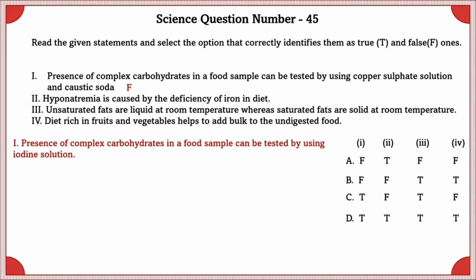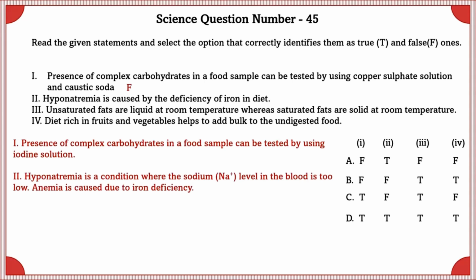Hyponatremia is caused by the deficiency of iron in diet. Hyponatremia is a condition where the sodium level in the blood is too low. Anemia is caused due to iron deficiency. So this is also false.